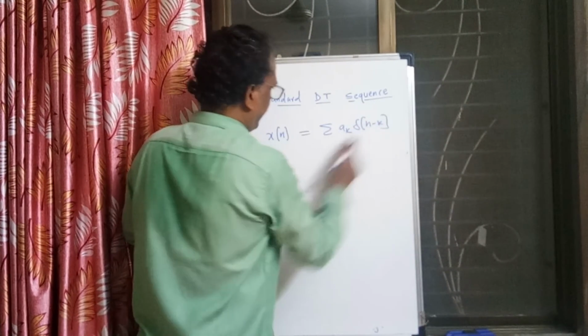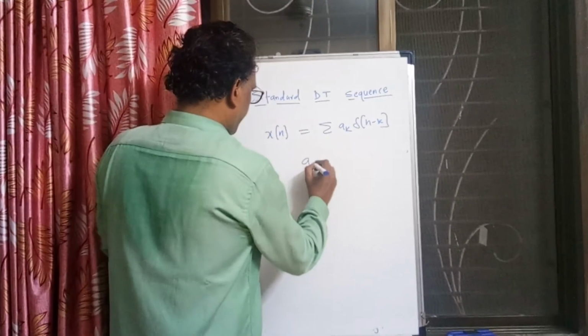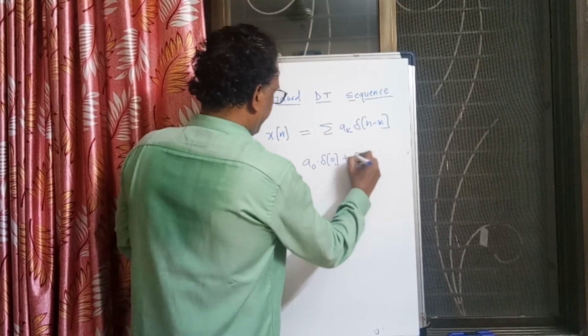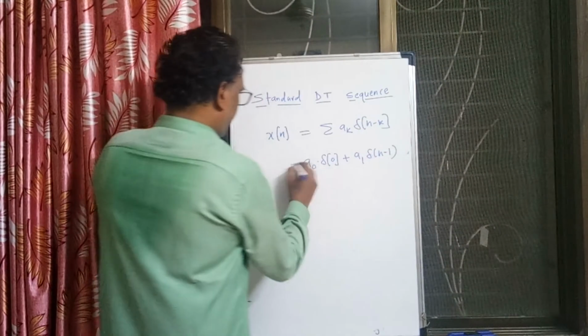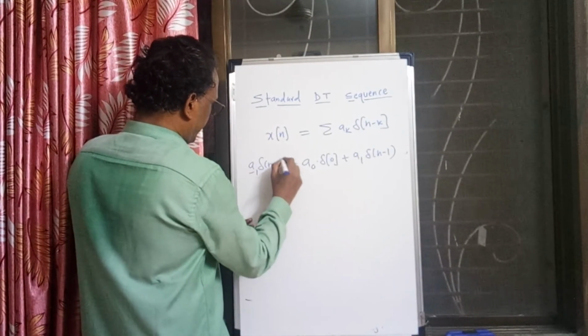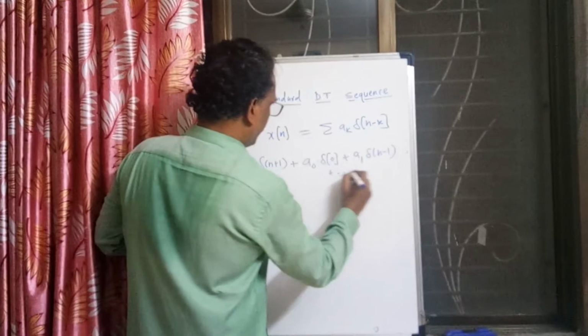The ak's are constants. For k equal to 0, a0 is the sample at the instant n equal to 0. a1 is another sample at the instant n equal to plus 1. Likewise a minus 1 is the sample present at n equal to minus 1, and so on.